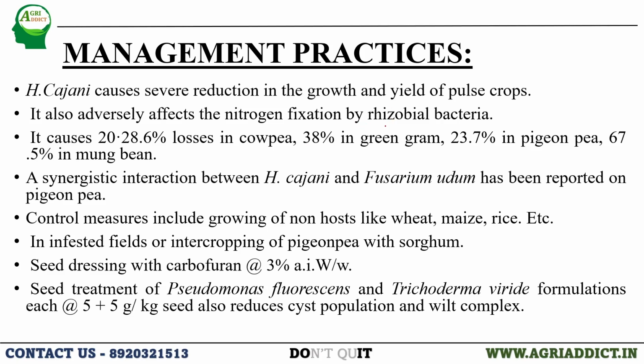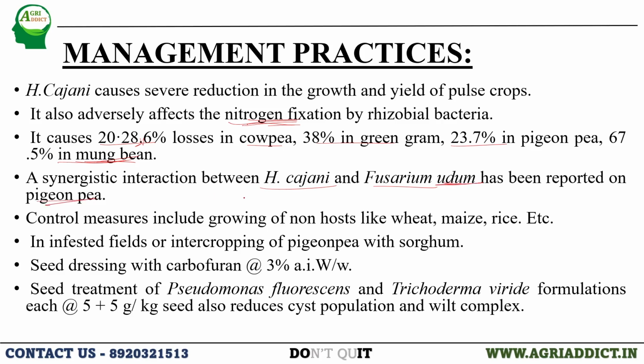But as the nematode attacks the root system, the size and number of these nodules are reduced, thus affecting nitrogen fixation. So it causes around 20.28% losses in cowpea, 38% in green gram, 23.7% in pigeon pea and 67.5% loss in mung bean. And one more important thing is the synergistic interaction between Heterodera cajani and the fungus Fusarium udum on the pigeon pea plant.